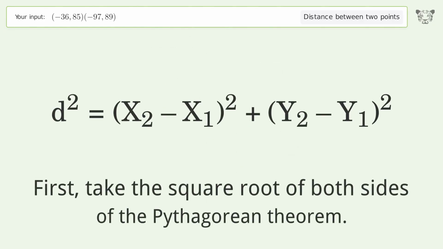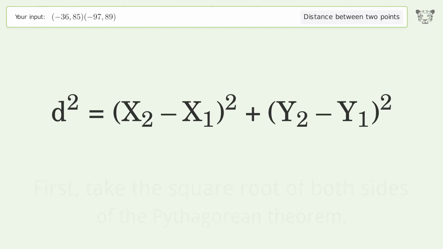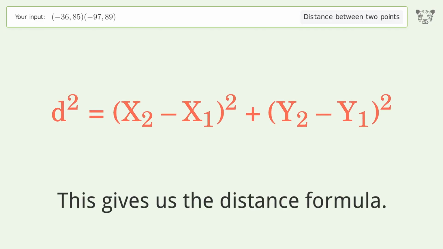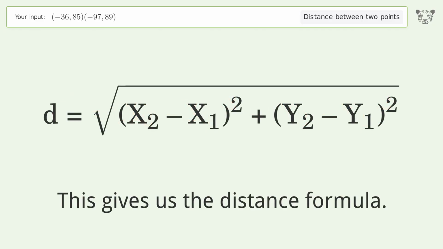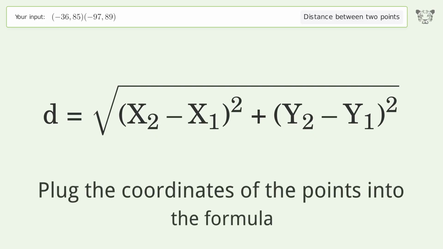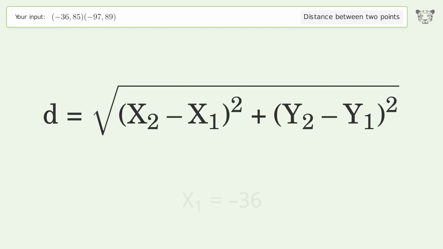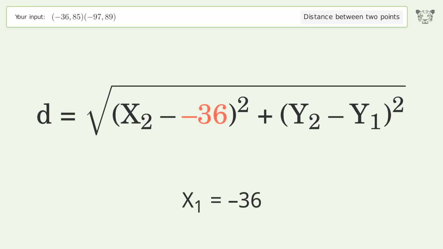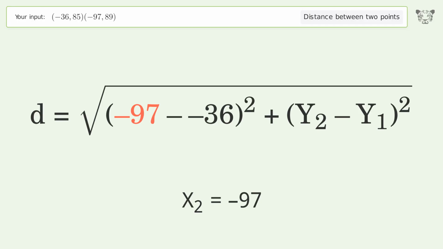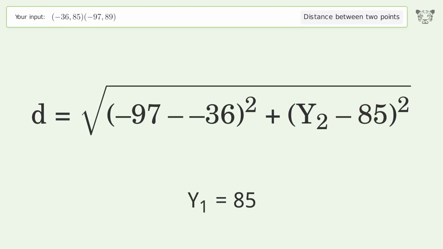First, take the square root of both sides of the Pythagorean theorem. This gives us the distance formula. Plug the coordinates of the points into the formula. x1 equals -36. x2 equals -97. y1 equals 85. y2 equals 89.